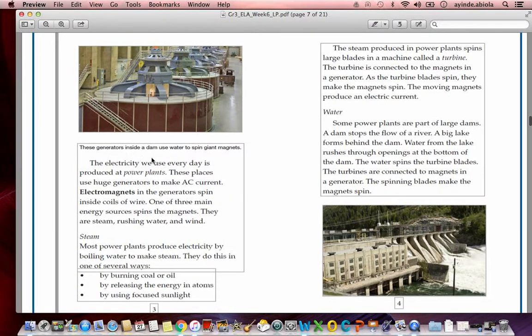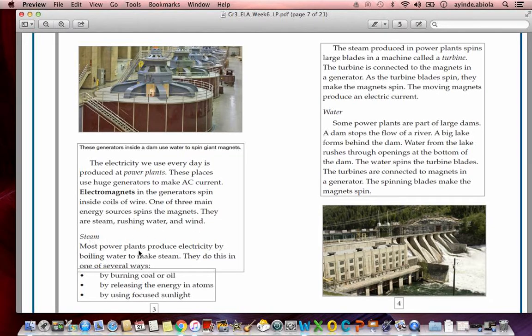These generators inside a dam use water to spin a giant magnet. The electricity we use every day is produced at power plants. These places use huge generators to make AC current. Electromagnets in the generator spin inside coils of wire. One of 3 main energy sources spins the magnets. They are steam, rushing water, and wind.